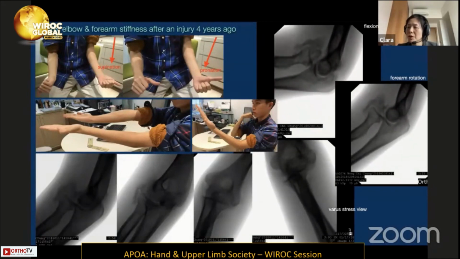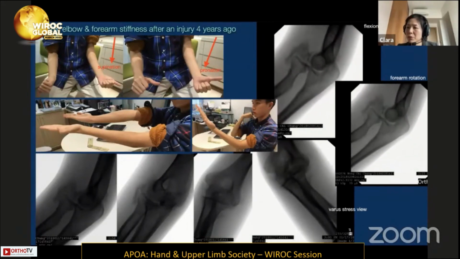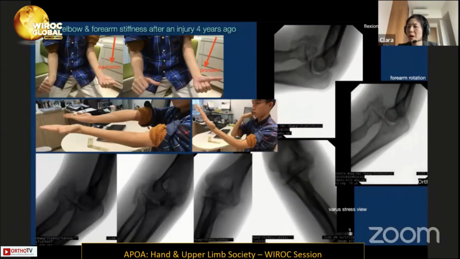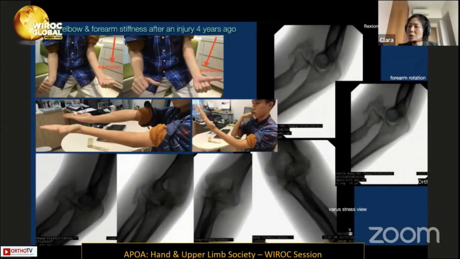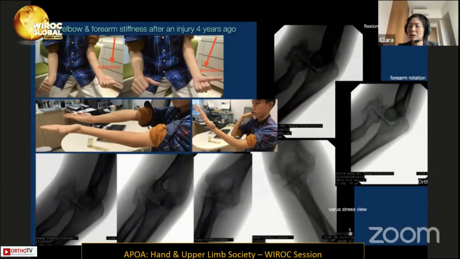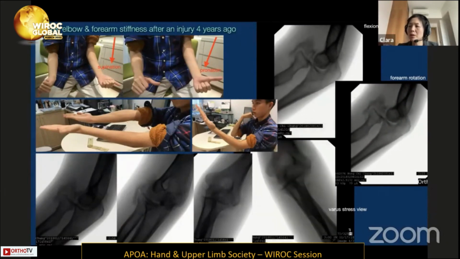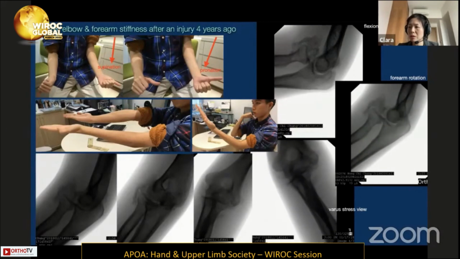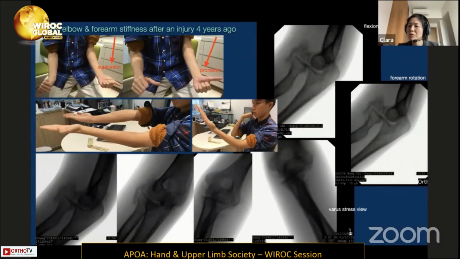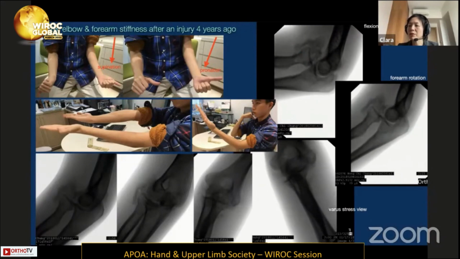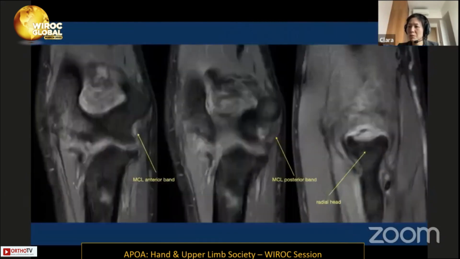At this juncture, a dynamic X-ray is very helpful to give further information about the elbow and forearm motion in relation to the heterotopic bone, and also let us know whether there was mobility between the heterotopic bone and the radial head, and also know the degree of the MCL laxity. With the radial head encased in the heterotopic bone, the cartilage was rarely preserved. The benefit of salvaging the radial head was questionable.